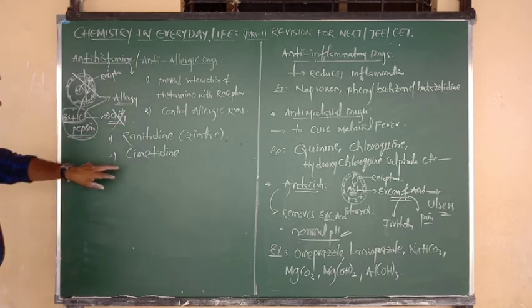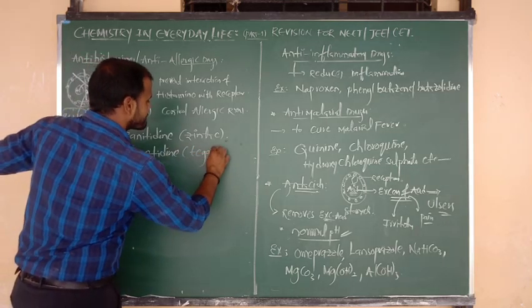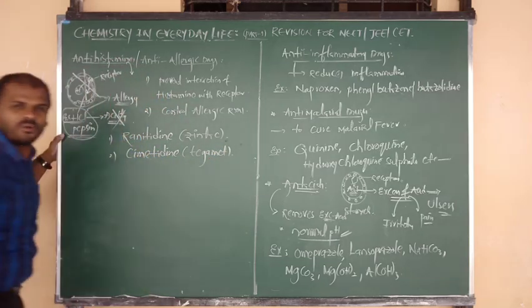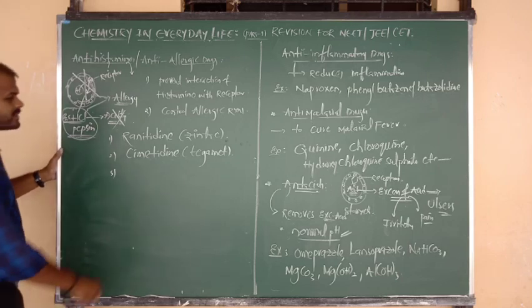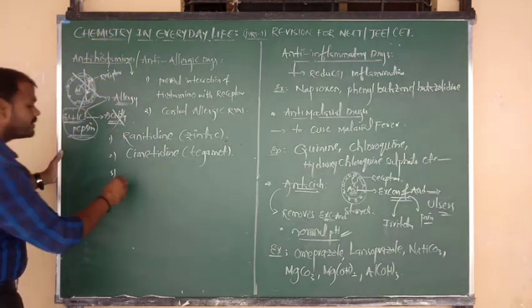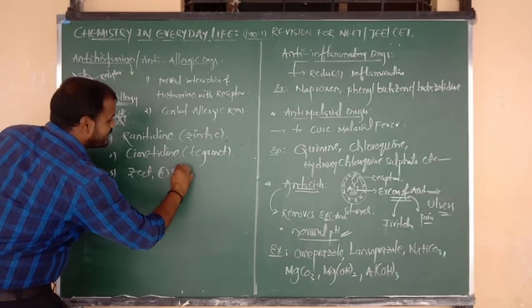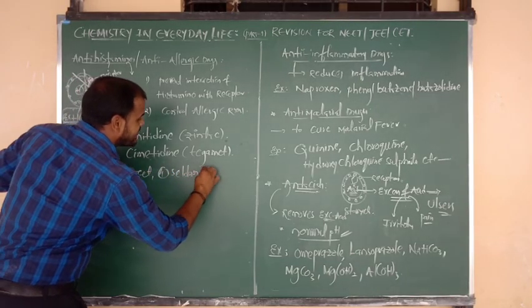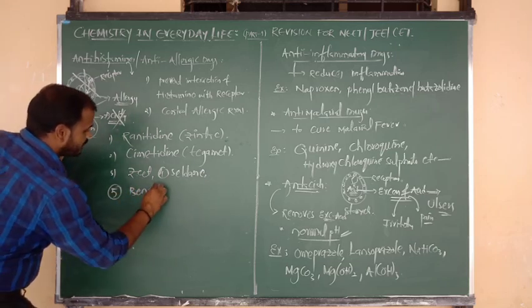What is another name of cimetidine? Cimetidine's other name is Tagamet. And one more I am going to write here, Zyrtec. And one more, Seldane. And one more, Benadryl.